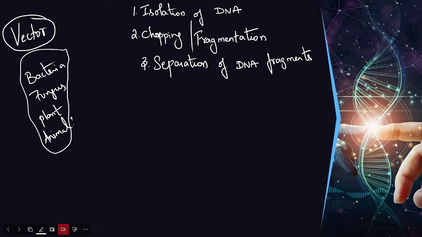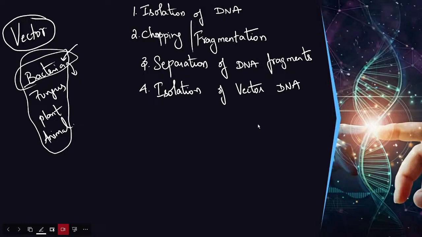So now these can act as a vector, which means we are going to fool the bacteria and we are going to transform the gene of interest or foreign DNA into the bacteria, so that the bacteria can transcribe it and we can produce our product. We can extract our product. So the fourth step is we are going to isolate the DNA of bacteria so that we can transform. So isolation of vector DNA is the next step.